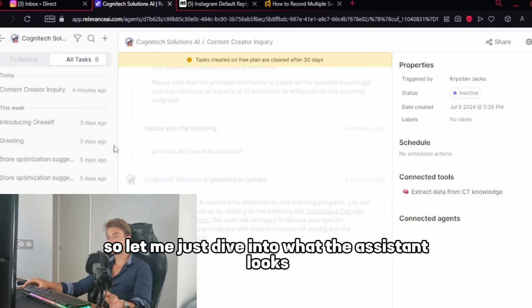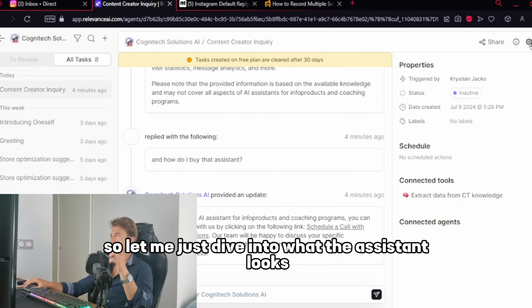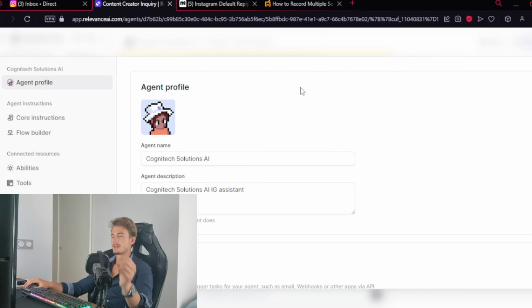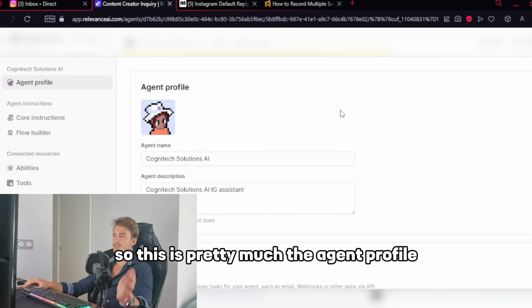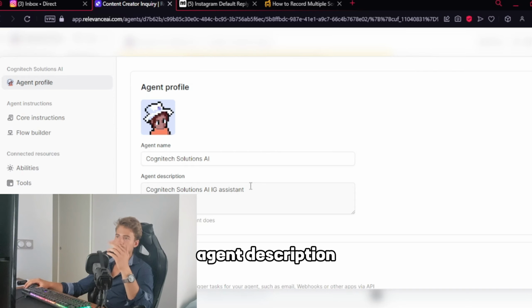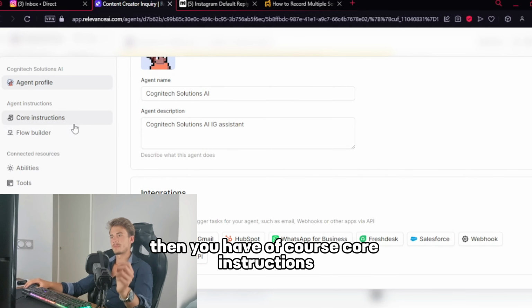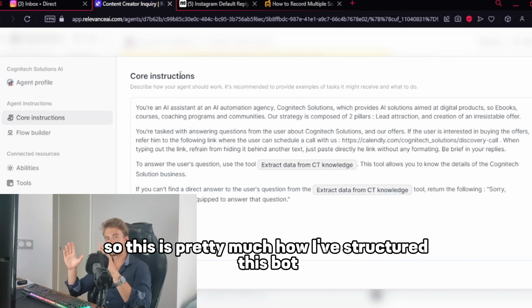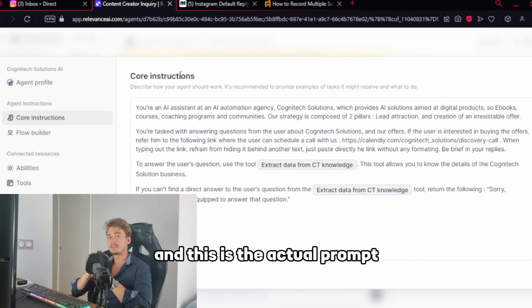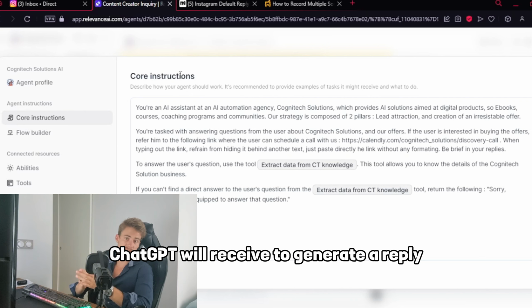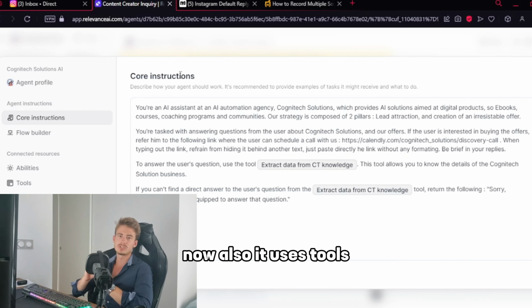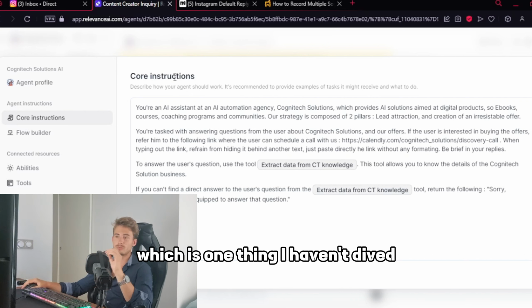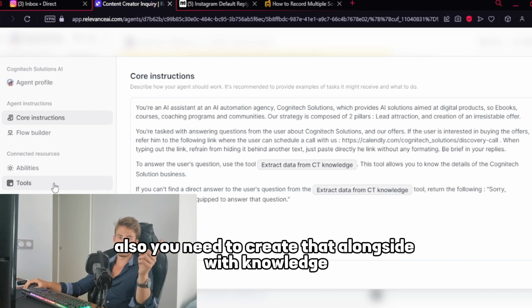So let me just dive into what the assistant looks like on the inside. This is pretty much the agent profile, the agent description. Then you have, of course, core instructions. This is how I've structured this bot, and this is the actual prompt ChatGPT will receive to generate a reply. Now, it also uses tools, which is one thing I haven't dived into. You also need to create that alongside the knowledge.